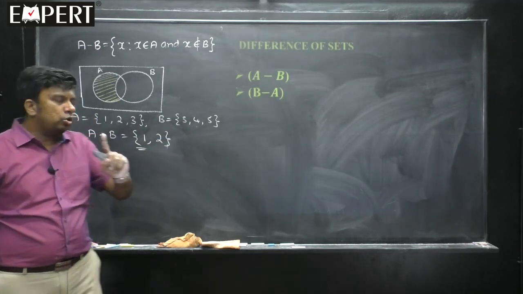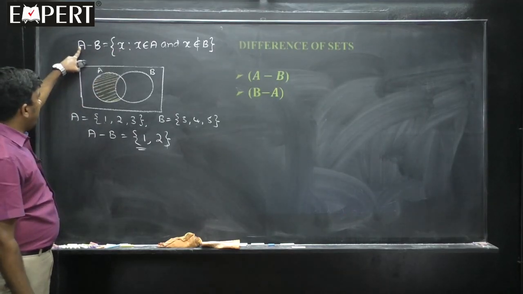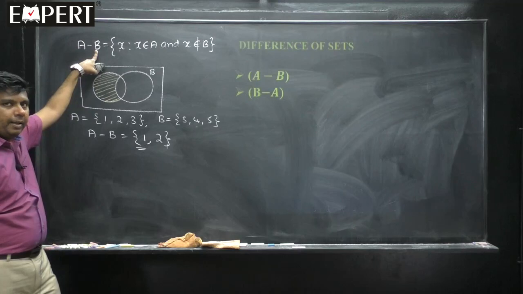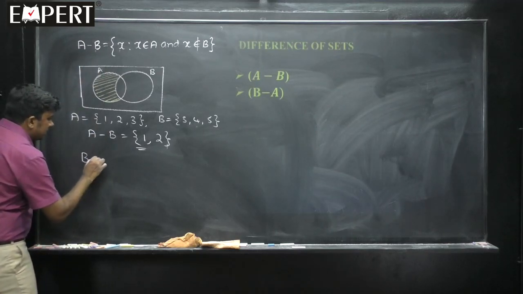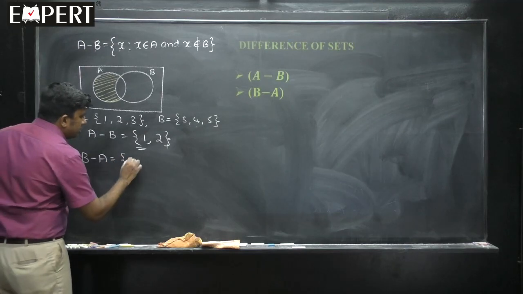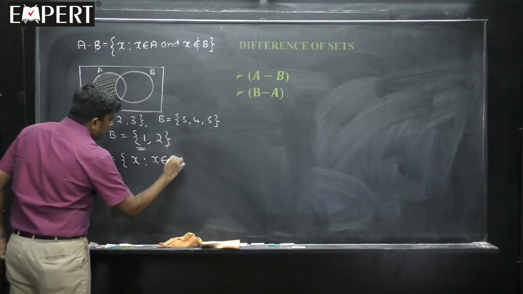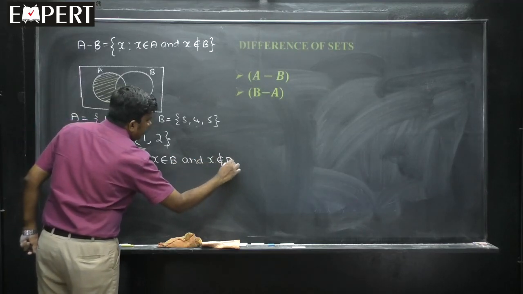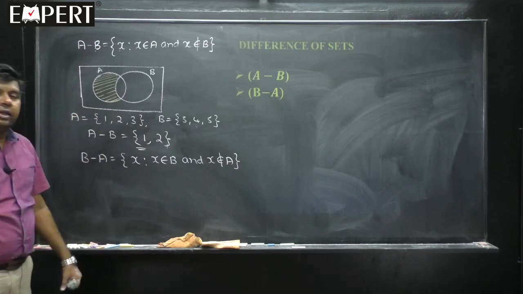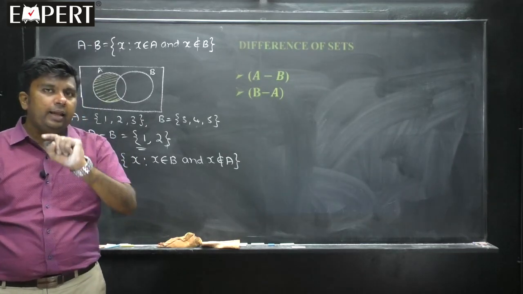They are all those elements x such that x should be there in A and x should not be there in B. On similar lines, students, can you tell me what is B minus A? B minus A is all those x such that x belongs to B and x does not belong to A. That x should be there in the set B, but should not be there in the set A. This is the definition.